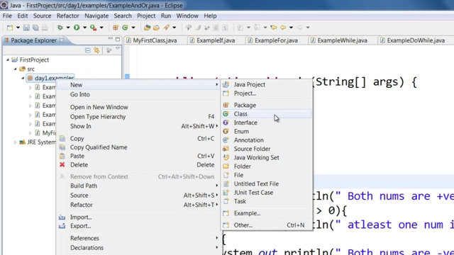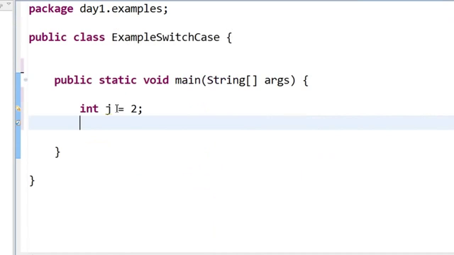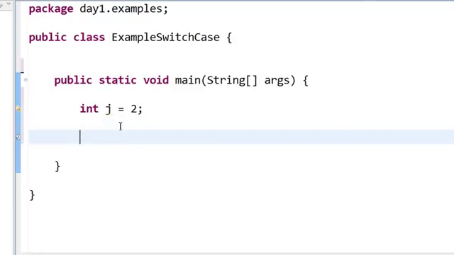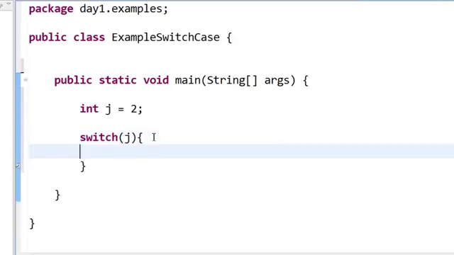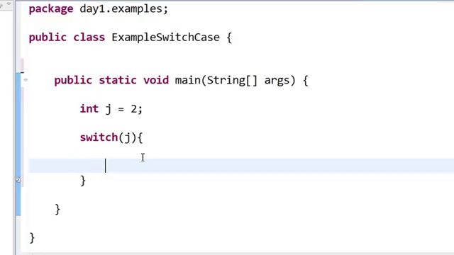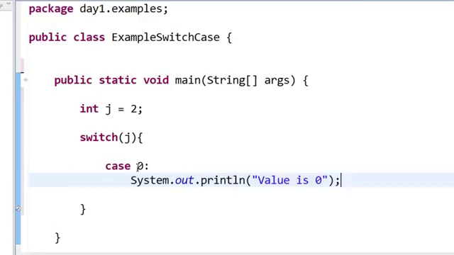Next, let us take a look at the switch case statement. So let us create a new class. Imagine I have a variable like j equal to 2. The switch case statement is written like this: switch, within parenthesis j, curly braces, close curly braces. Then you create various cases like this. Case 0 colon System.out.println value is 0. And then say break.